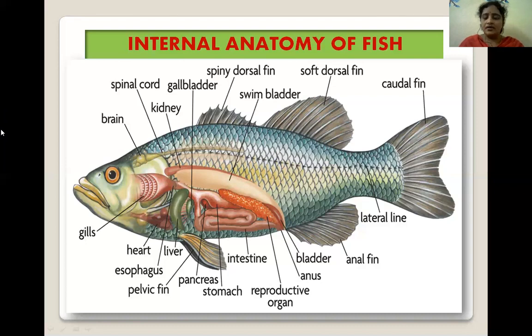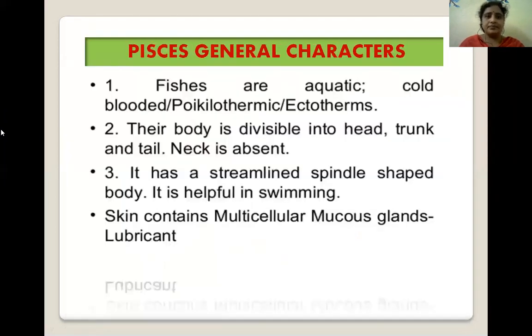Next, the general characters. Coming to the general characters of Pisces, they are cold-blooded animals, which means they change their body temperature according to the ambient environment. All fishes are aquatic and cold-blooded animals, or poikilothermic animals, which are also known as ectotherms. The body is divisible into head, trunk, and tail. The neck is absent in fish.